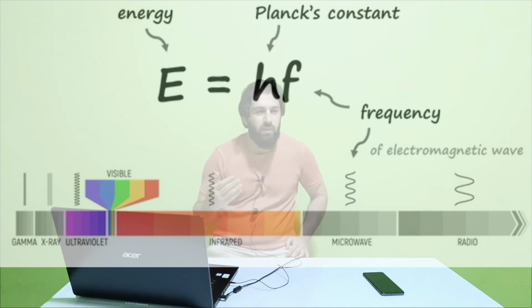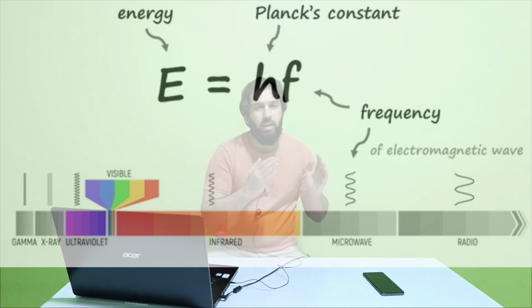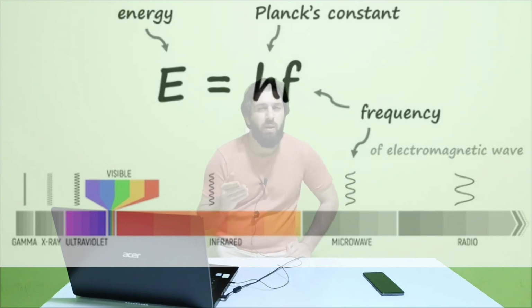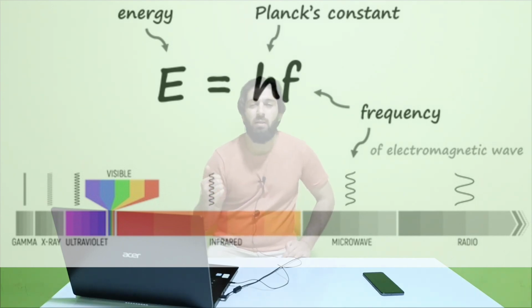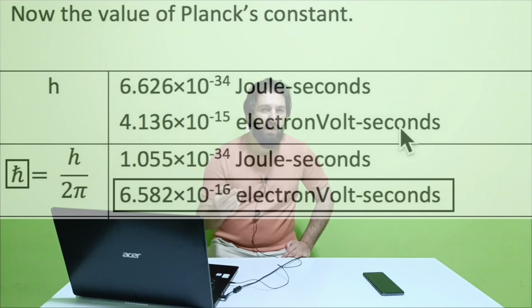As you know, the definition of Planck constant is that the energy of a photon divided by the frequency of the photon gives us Planck constant. And reduced Planck constant is the reduced form of this constant, which is Planck constant over 2 pi. This is called h bar, which means reduced Planck constant.